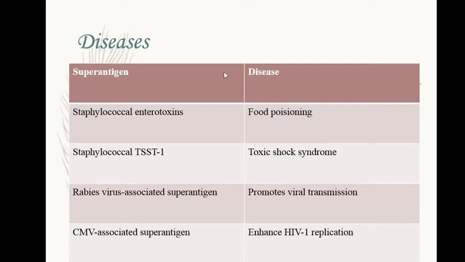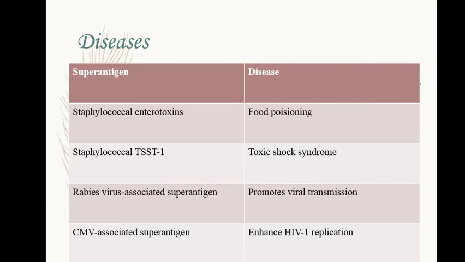The different diseases caused by this are staphylococcal food poisoning, caused by staphylococcal enterotoxin. Then there's another staphylococcal toxin, TSST, that causes toxic shock syndrome, and then the rabies virus, in which superantigens help promote viral transmission. Cytomegalovirus associated superantigen enhances HIV replication. It has been observed that they enhance HIV-1 replication in AIDS patients. This is actually a herpes virus, but its superantigen enhances replication. How? Because it produces many T cells, and those T cells are the main sites where HIV-1 replicates. So this helps in the replication of HIV in AIDS patients. This was one of the observations.